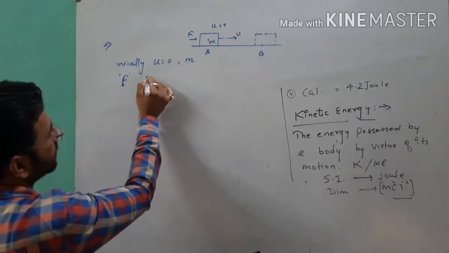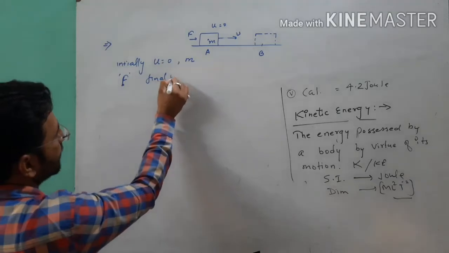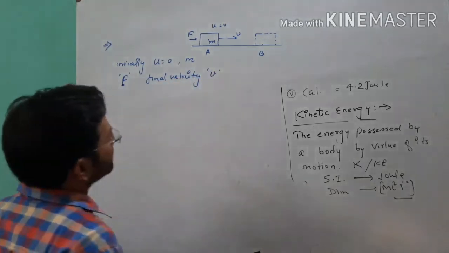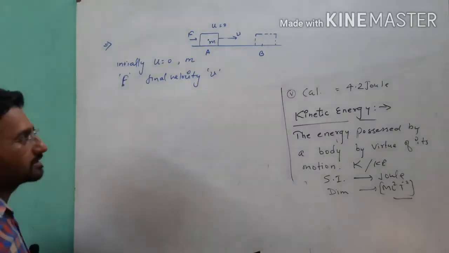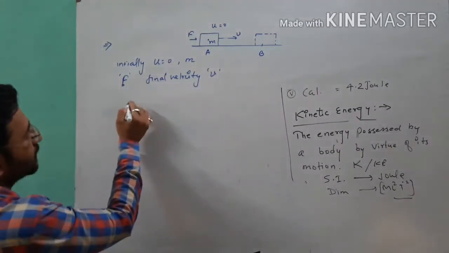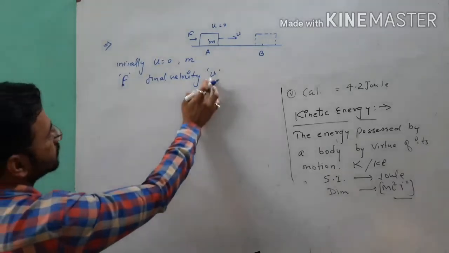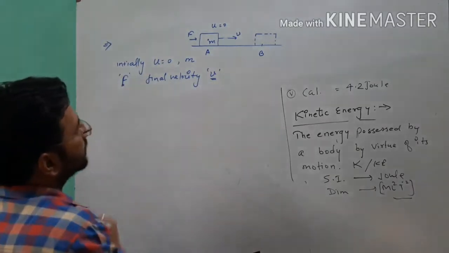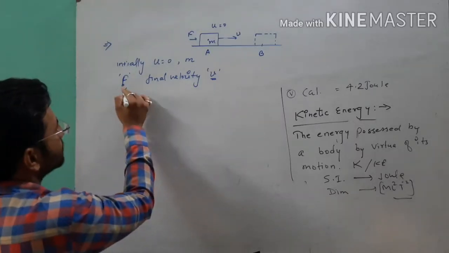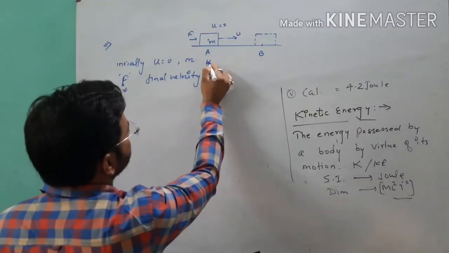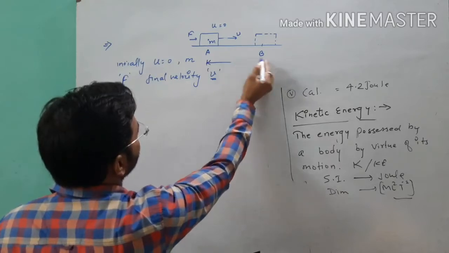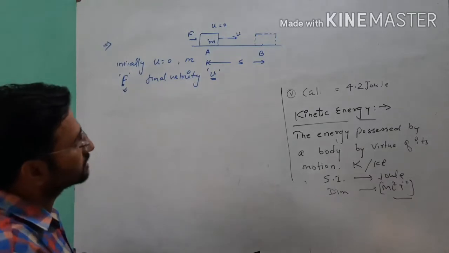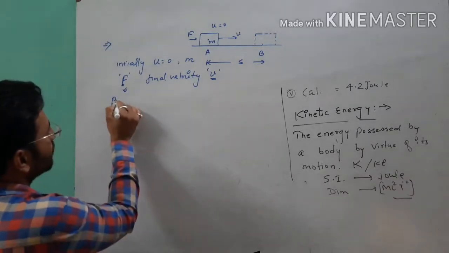So on applying this force F, the body starts its motion. It means that the final velocity of the body is v meter per second, if we think about the SI unit. Students, on applying this force, the body changes its velocity, and this is our final velocity. Suppose the body is displacing from position A to B, and the displacement between these two locations is S.